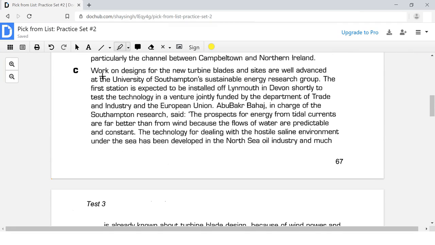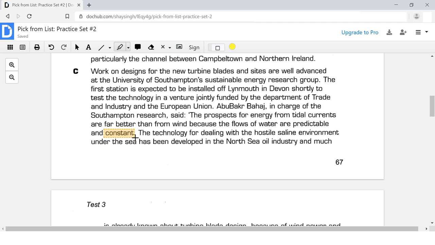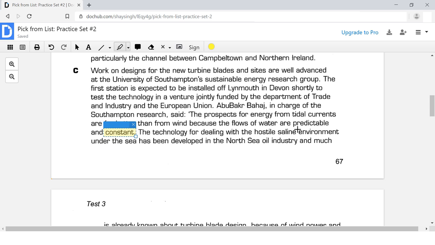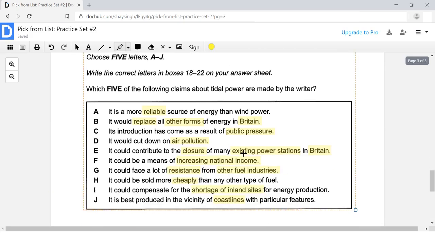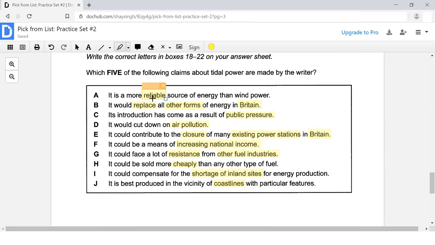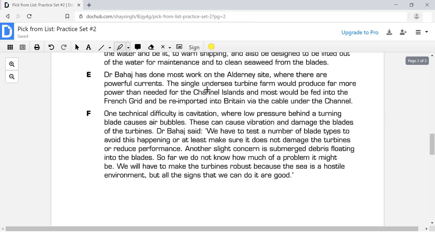Okay, let's move on to the next paragraph. Guys, I want you to be scanning with me, okay? I want you to also be looking for the keywords. Here I see constant. Constant. Here I also see predictable. These could be synonym words for reliable. See that here? Reliable. That could be synonym language for that.